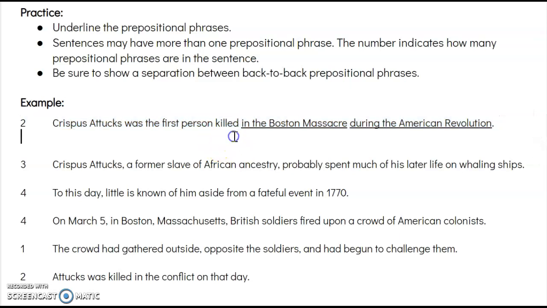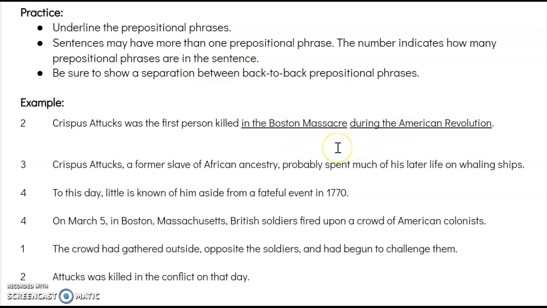We have two prepositional phrases. One is in the Boston Massacre, right? I'll highlight that for you. In the Boston Massacre. It starts with the preposition in, and we ask in what? And the answer to in what is the Boston Massacre. So in the Boston Massacre is a prepositional phrase. And then hopefully you saw this other preposition here, during. When we ask during what? During the American Revolution, we get that object of the preposition, so we know where to end it. This is our prepositional phrase, during the American Revolution. So these are back-to-back prepositional phrases.